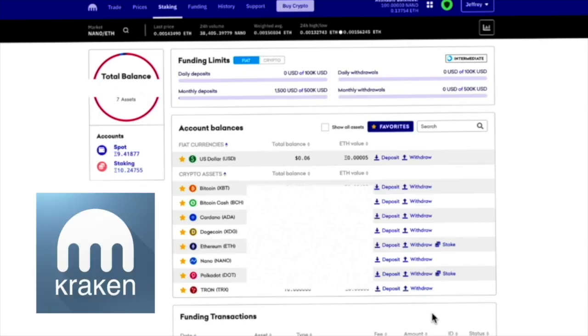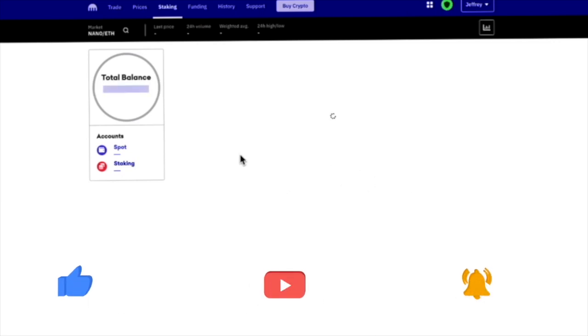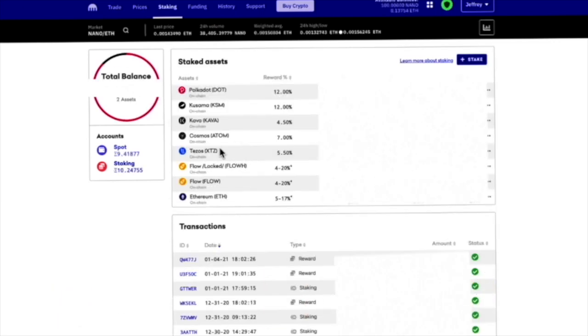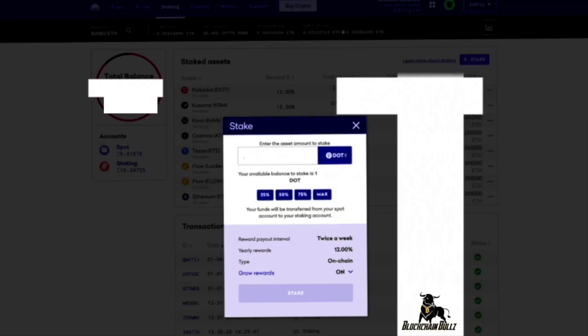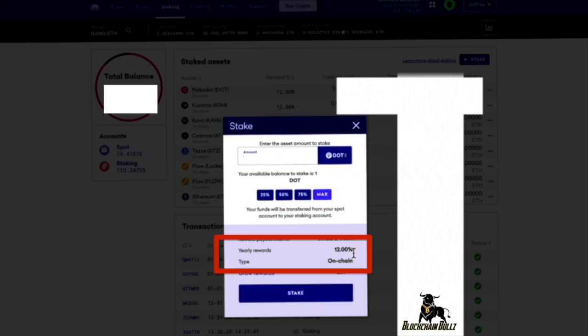All right, so what I'm going to do is show you how to actually stake in action. I'm going to go right here on Kraken, hit stake. Now it's going to take me to the staking category here, and I'm going to hit this button right here, stake, and I'm going to do DOT, right? I'm going to do max amount of DOT. I'm going to get 12% yearly rewards, on-chain, grow rewards, hit stake.